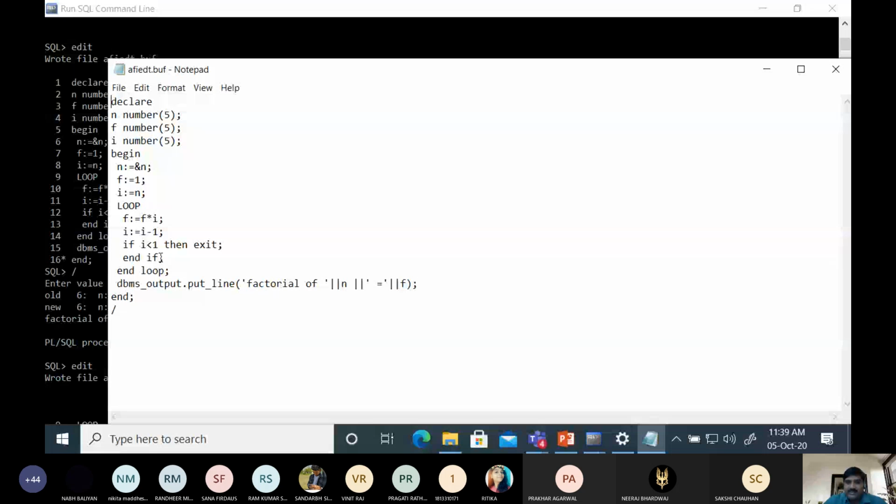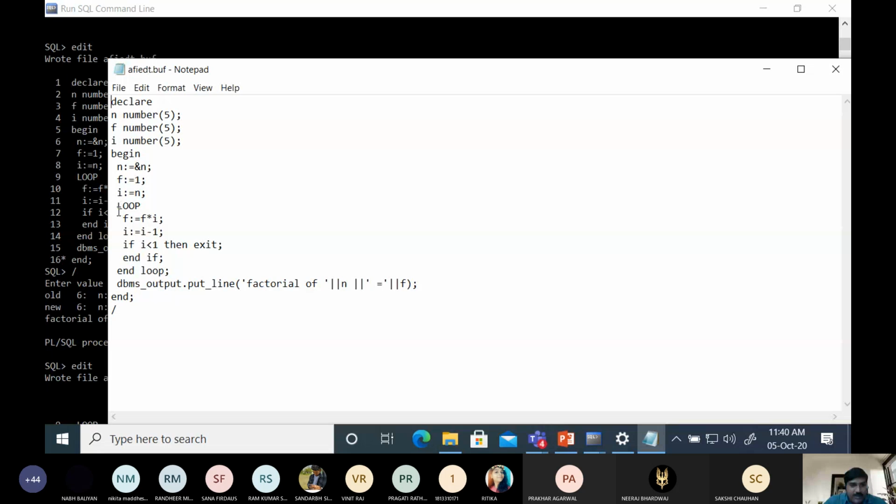This is called a conditional statement. If the condition is true, then exit. Suppose on a true condition we want to execute some set of instructions, and on false we want to execute another set of instructions, then we will use else. If, else, then end if. If, elsif, then else, end if. All the conditional statements are in PL/SQL, and you can use them. The while construct is also in this.